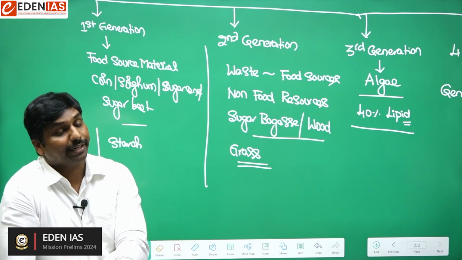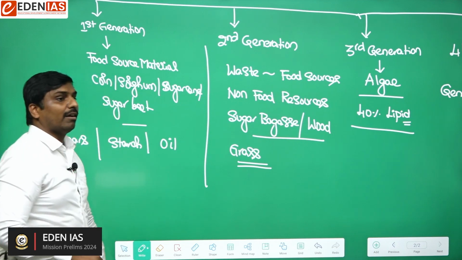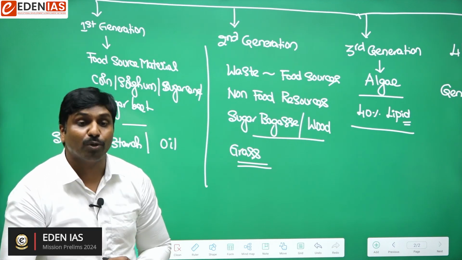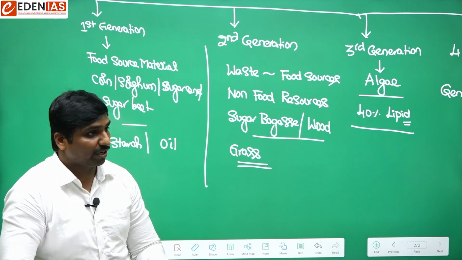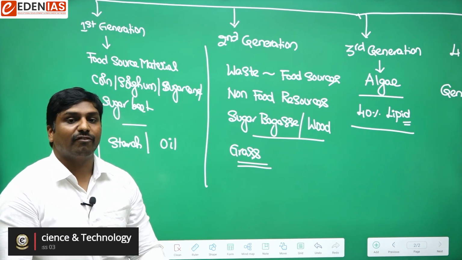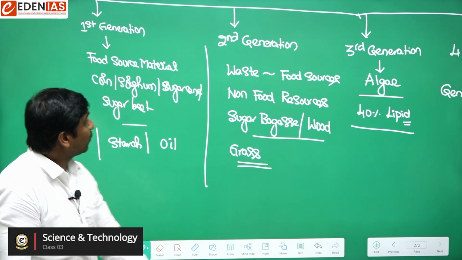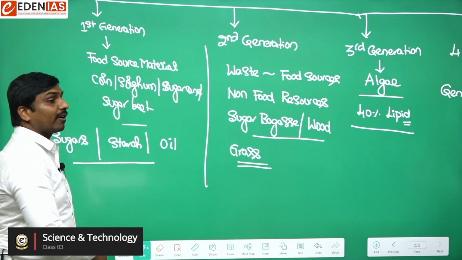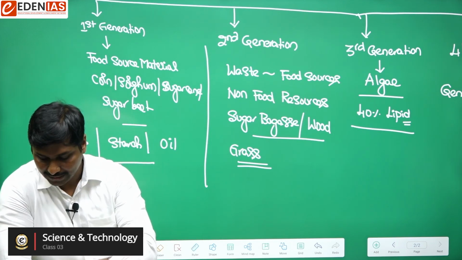And apart from that, we can also use oil food sources like, for example, soybean oil, sunflower oil, or there are so many types like coconut oil, rapeseed oil. So with this kind of oil material also we can produce the biofuels. Okay, so these are all the sources from where we can produce the biofuels.